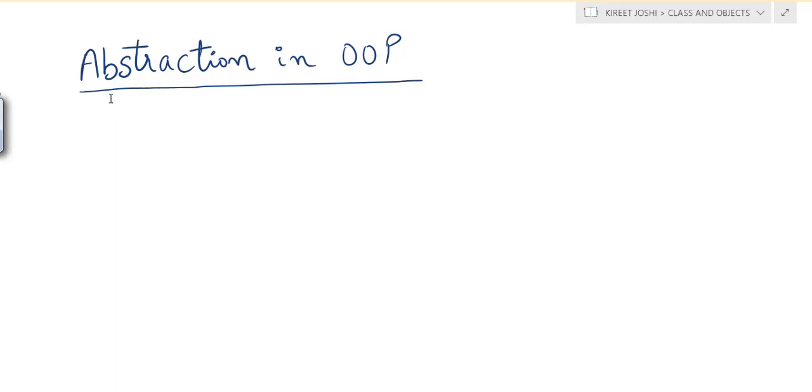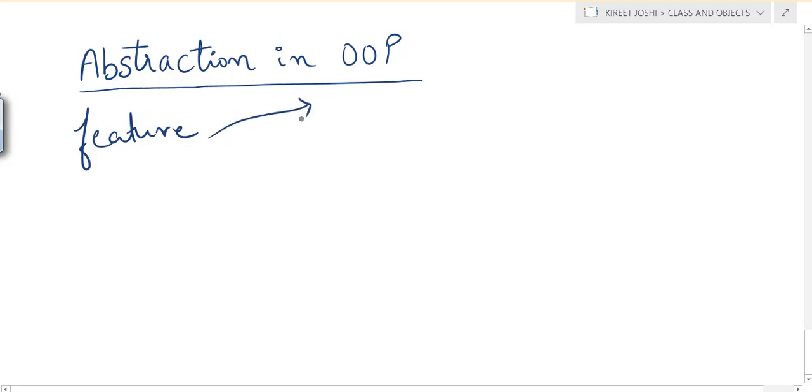So in this lecture we'll deal with the concept of abstraction in C++. This is a very important feature of object oriented programming.